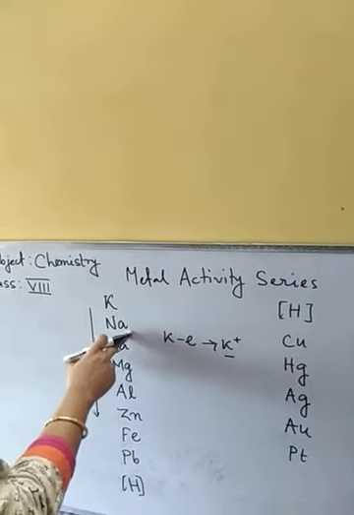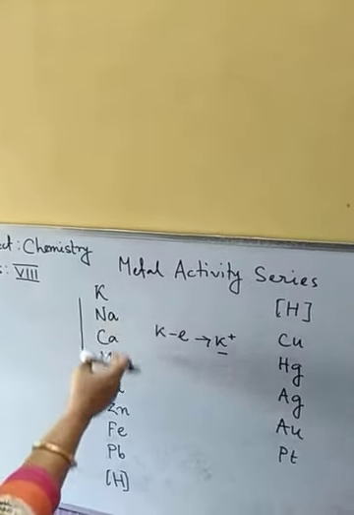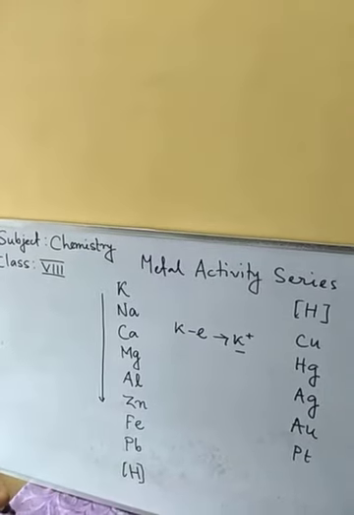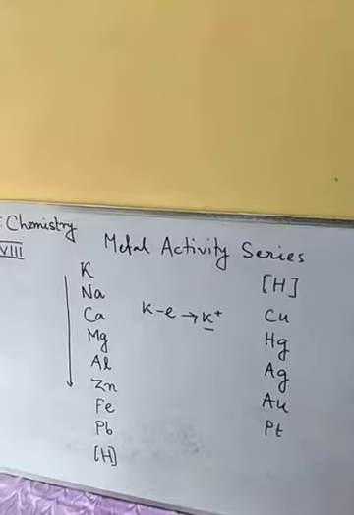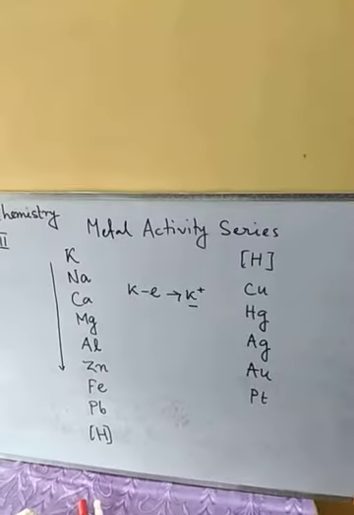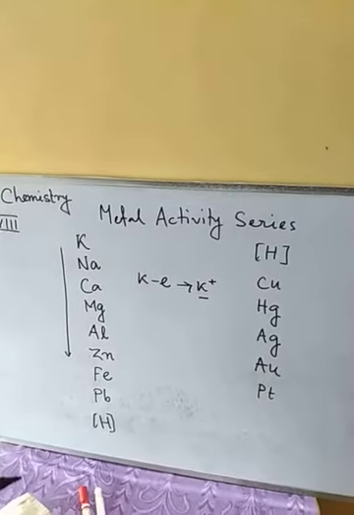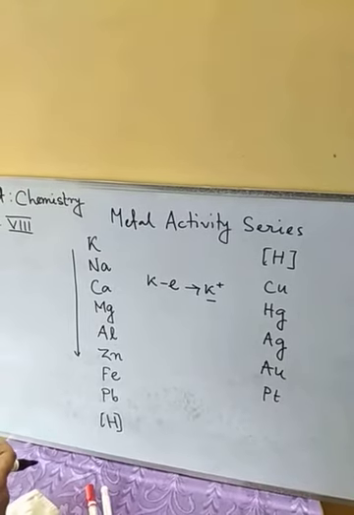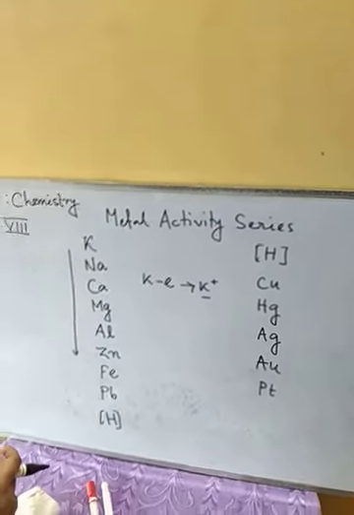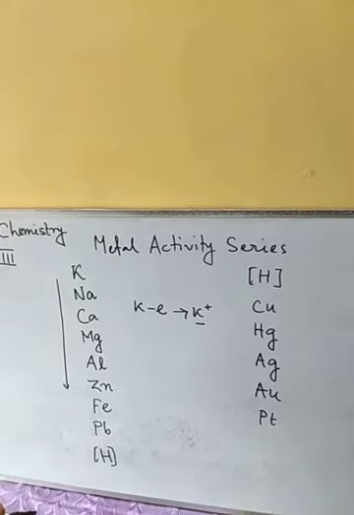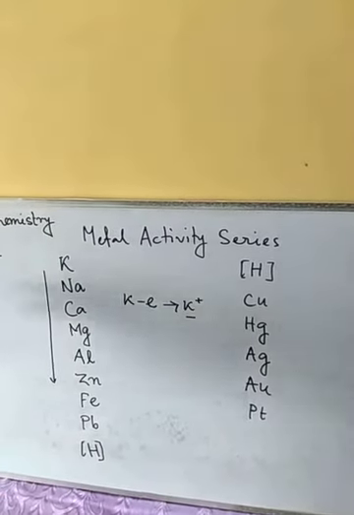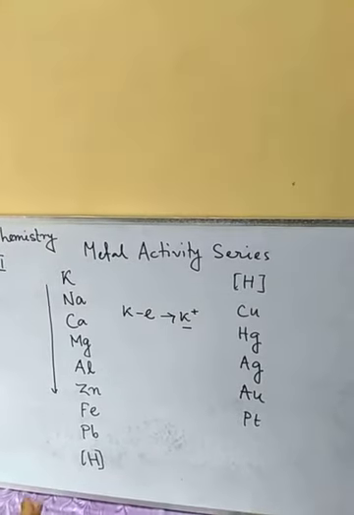That means it will produce the ion, whereas aluminium will remain in metallic form only. So from this we can compare the activity and what the reaction in the solution can be. And not only this, we can also compare their compounds from this metal activity series.